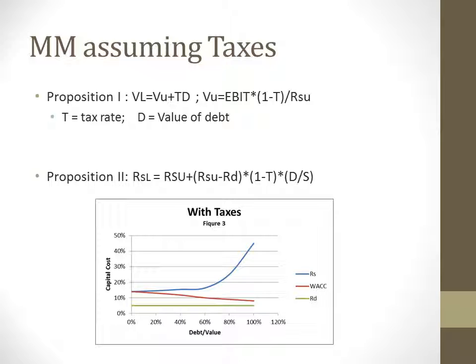Here, we will assume that both firms are subject to a 40% corporate tax rate, using the data previously used as well. First, we have to point out that under taxes, Proposition 1 changes, and it says that the value of a leveraged firm will increase as debt is added. Proposition 2 assumes that the expected return on equity will no longer increase as fast because taxes are being considered.